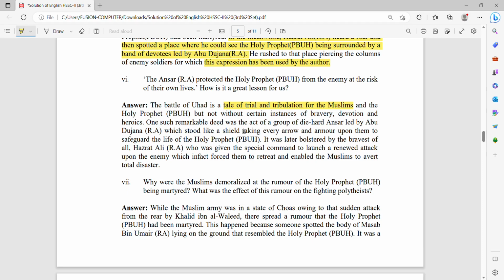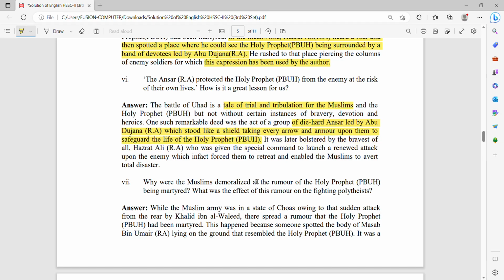One such remarkable deed was the act of a group of die-hard Ansar led by Abu Dujana radhiyallahu ta'ala anhu, who stood like a shield, taking every arrow and blow upon themselves to safeguard the Holy Prophet sallallahu alaihi wasallam.